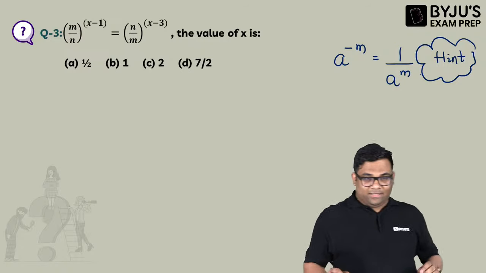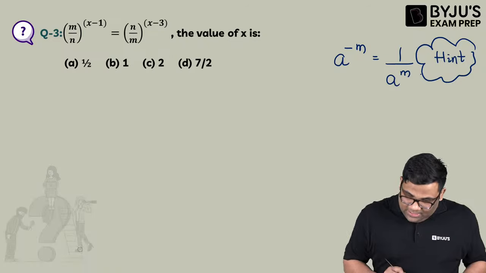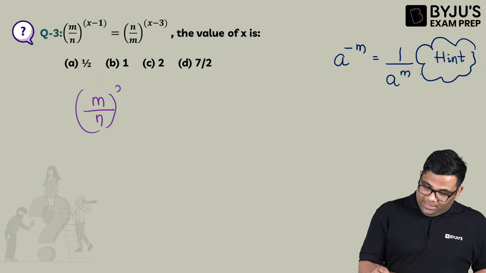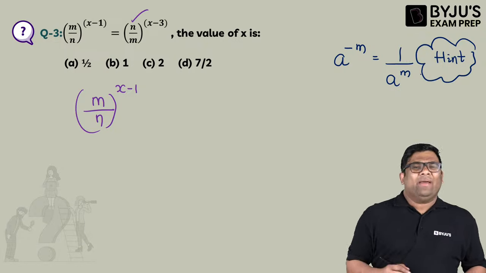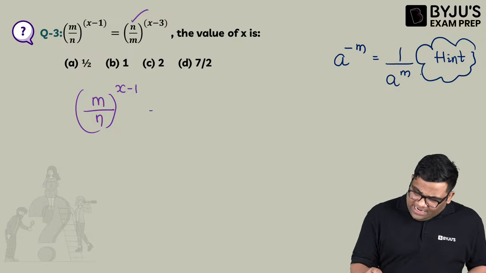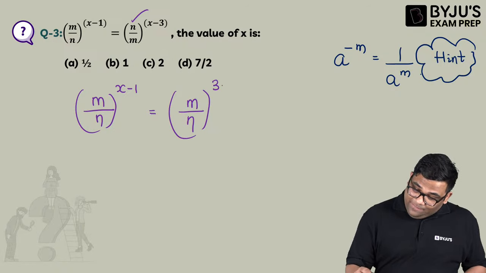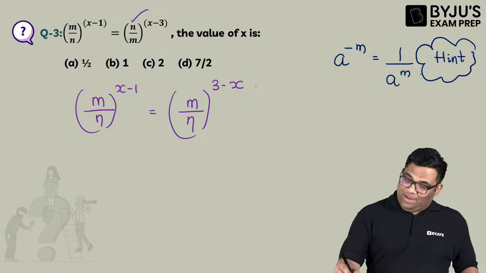Okay, so what is the answer? First of all, you see it is m by n to the power x minus 1, and there is n by m. What I can do is write this expression as m by n to the power 3 minus x. Why?